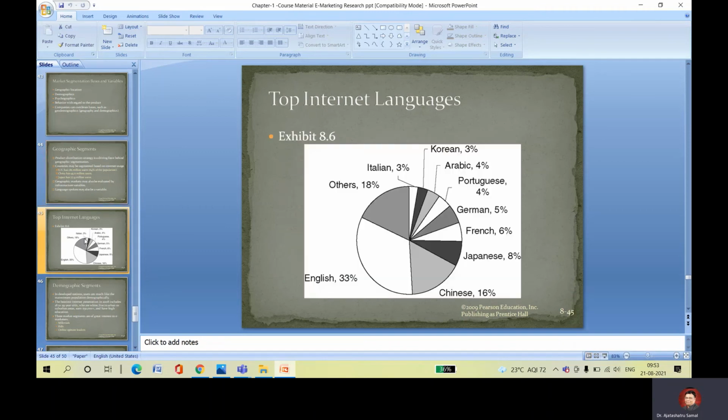So you can see here the top internet languages. English is the highest at 33%, then Chinese 16%, Japanese 8%, French 6%, German 5%, Portuguese 4%, Arabic 4%, Korean 3%, Italian 3%, other languages 18%. You can see in this exhibit the internet languages. Generally the prominent leader is the English language, one of the prominent leaders for the market, so they want to streamline the overall process.